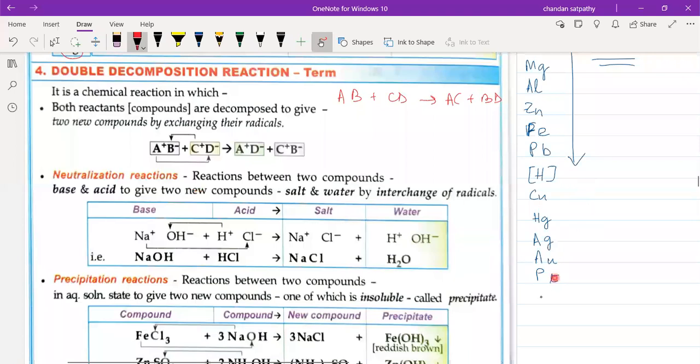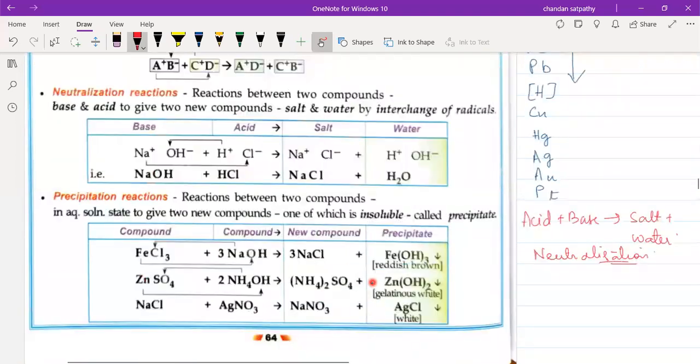I'm saying it once again. Whenever an acid combines with a base to form salt plus water, this reaction is called a neutralization reaction. Understood, students? Okay.